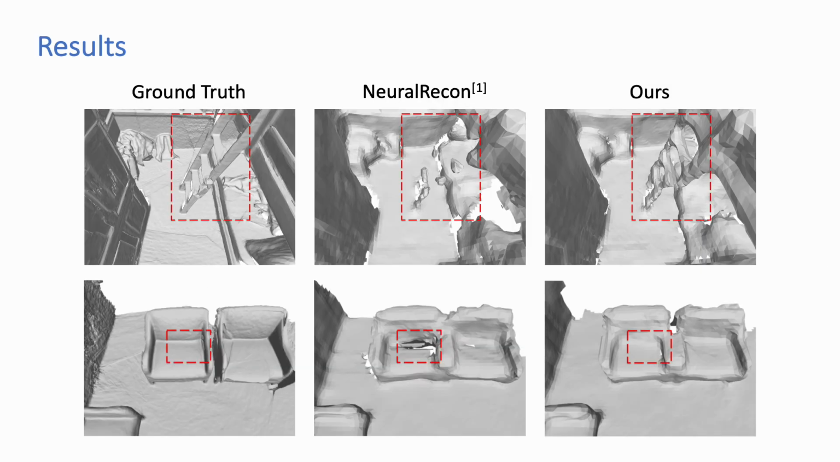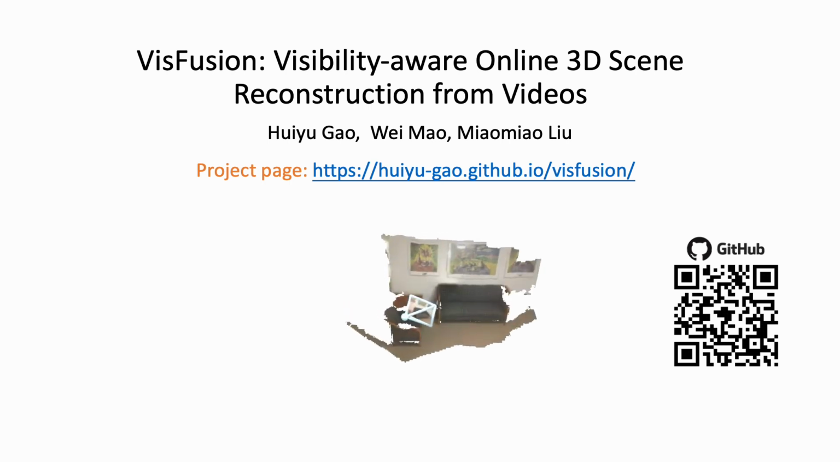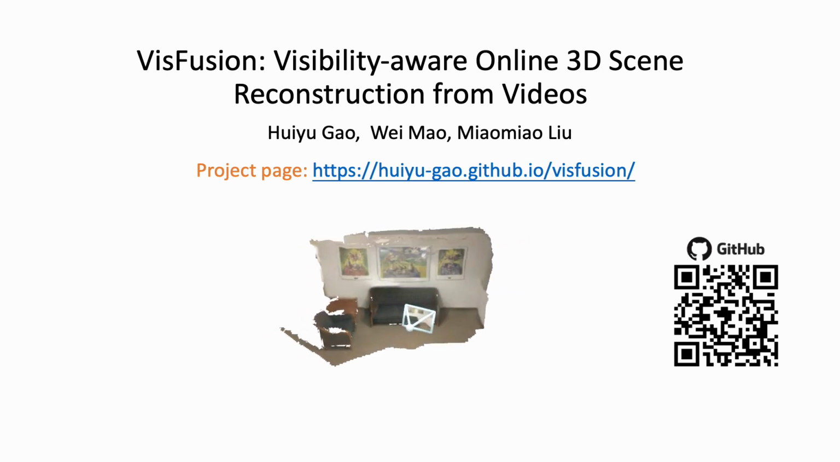Experiments demonstrate that our method reconstructs the scene with more complete surfaces and fine details. On the ScanNet dataset, compared with previous online feature fusion methods, our method performed the best in the chamfer metric. More results and the source code are available on our project page.